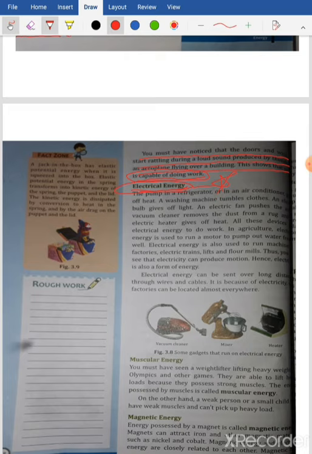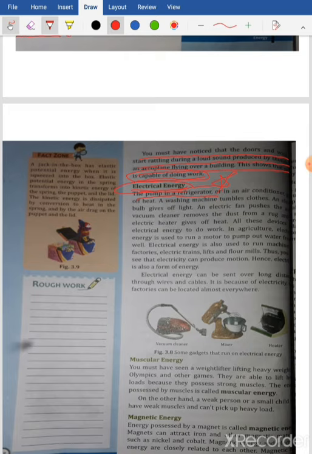So we have been so much dependent on this form of energy called electrical energy. The pump in the refrigerator or in air conditioner gives off heat. So washing machine tumbles cloth, an electric bulb gives off light, an electric fan pushes the air, a vacuum cleaner removes the dust from a rug, isn't it? An electric heater gives off heat. All these devices use electrical energy to do work.